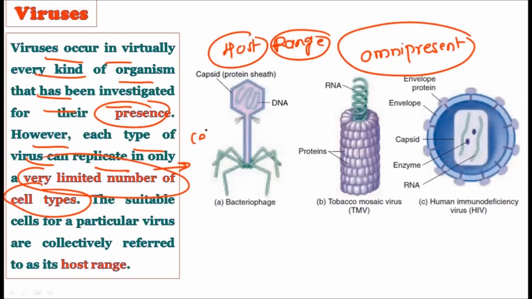That is, the types of cells in which it gets replicated are very limited. They require special types of cells to get replicated. Now the suitable cells for a particular virus are collectively referred to as the host range.